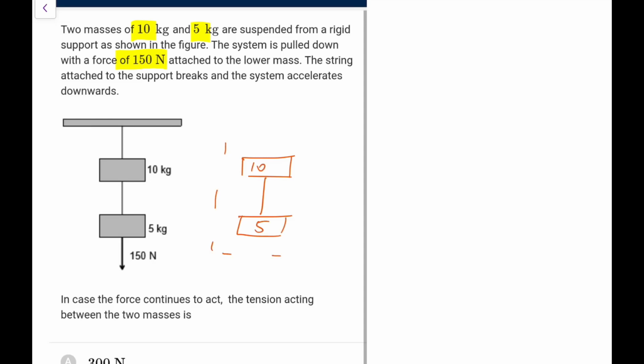If I take both of them as a system and this force is 150, I can make out that the acceleration would be 150 plus, what I can say, it is 10 plus 5. So 10 plus 5 both will have their weights, that would be again 150, and that is 300 divided by 15. So acceleration comes out as 20 meter per second square. So these blocks are going with an acceleration of 20 meter per second square.